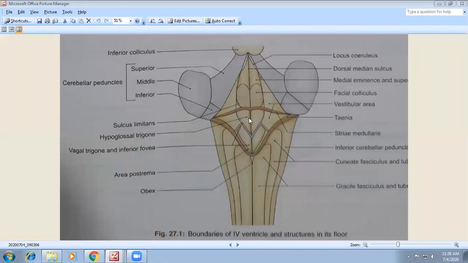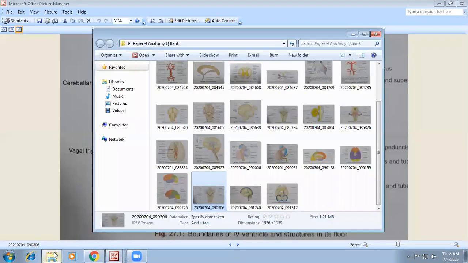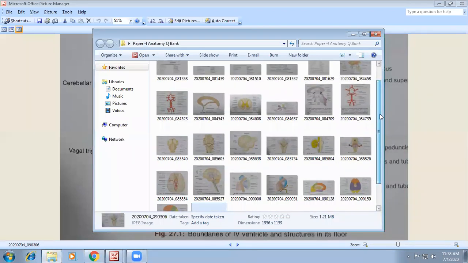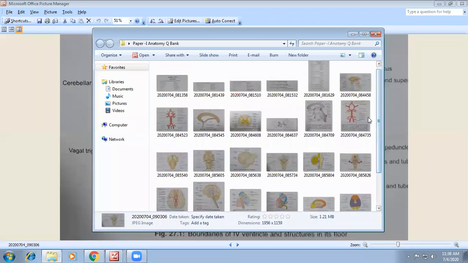These are two important vital centers of the brain, so you should know about this. This is all about the floor of the fourth ventricle. This diagram you have to draw for the floor of the fourth ventricle. I have just covered a few points of all these parts.